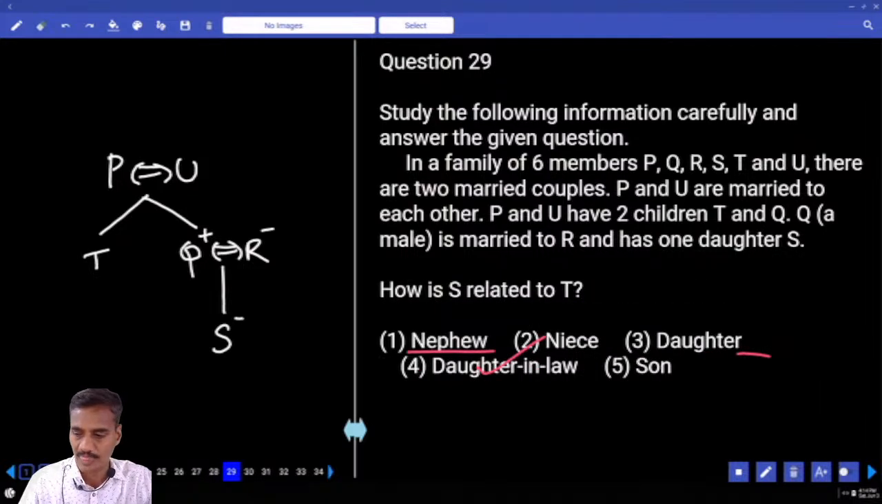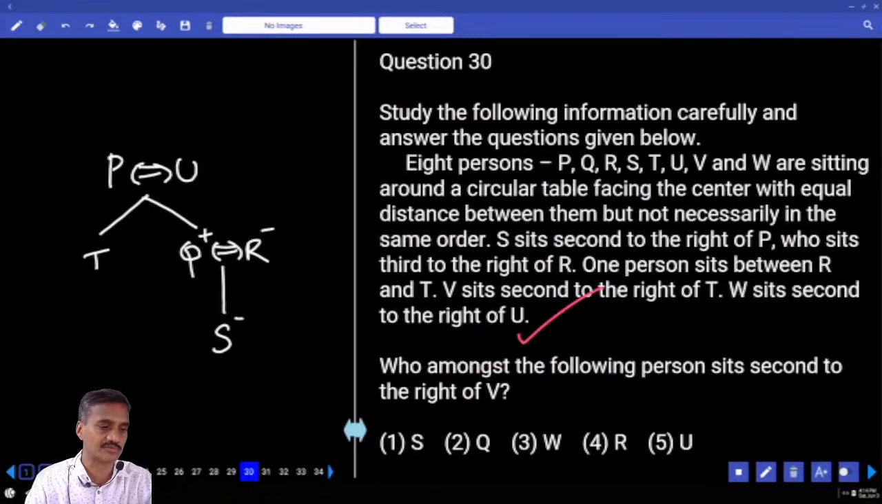Then the 29th one, how is S related to T? How is S related to T? S is T's brother's daughter. Brother's daughter, that is niece, choice 2, question number 29.